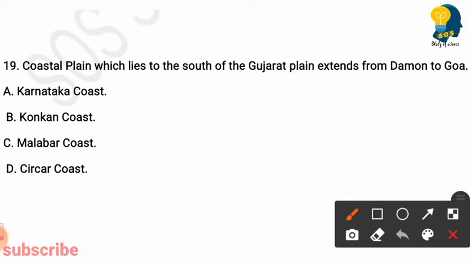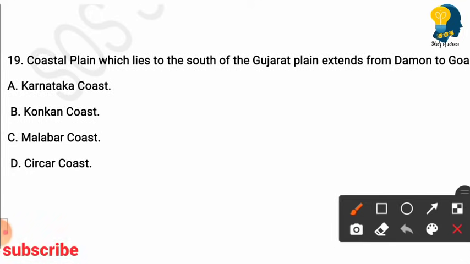The coastal plain which lies to the south of the Gujarat plain extends from Daman to Goa. Options are Karnataka coast, Konkan coast, Malabar coast, Sirkar coast. So here the right answer is option B, Konkan coast. The coastal plain which lies to the south of the Gujarat plain and extends from Daman to Goa is the Konkan coast.